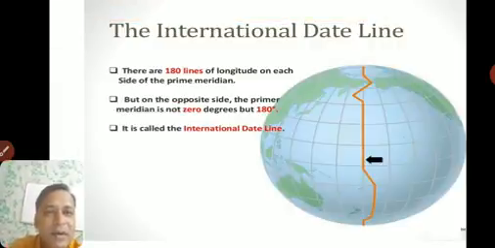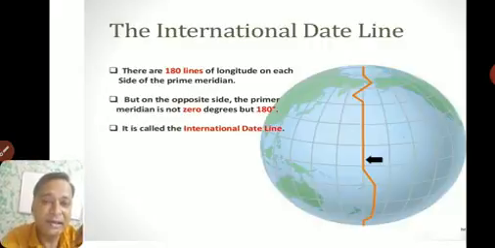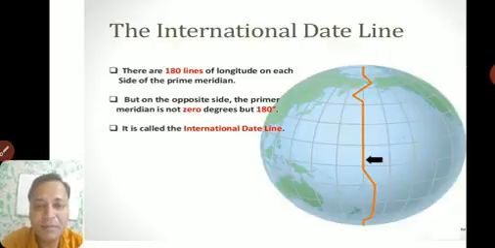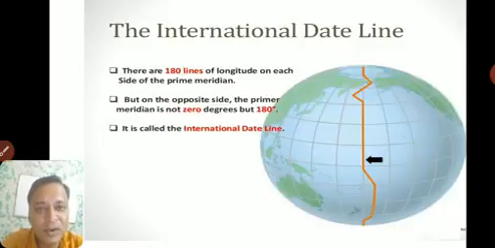Okay, now what next? The international date line. Now, if it is day here, in the United States of America it will be night. So there would be a problem of dates. Maybe we are going one day ahead or they are going one day ahead. So for that we use one single line, a single date line. Whatever date is on that line, the whole world will consider the same date.